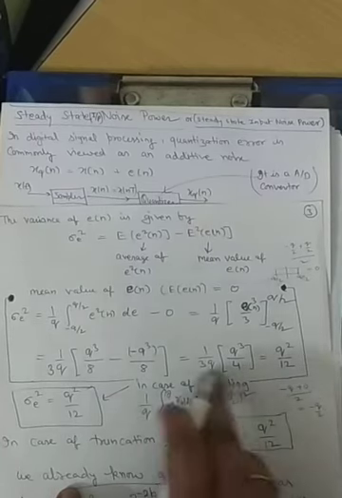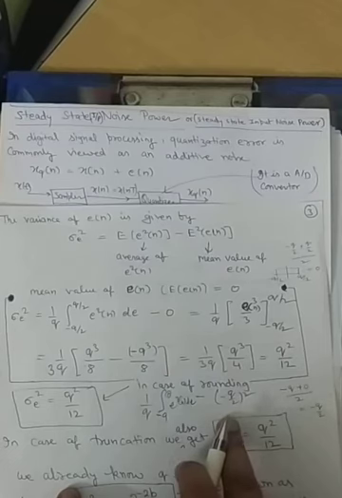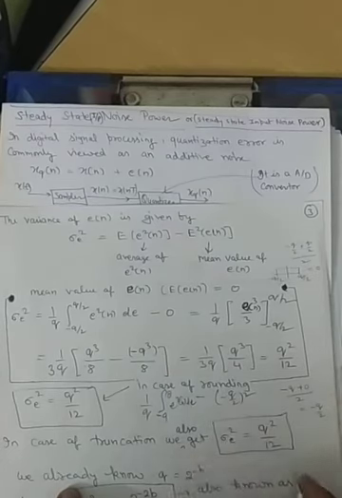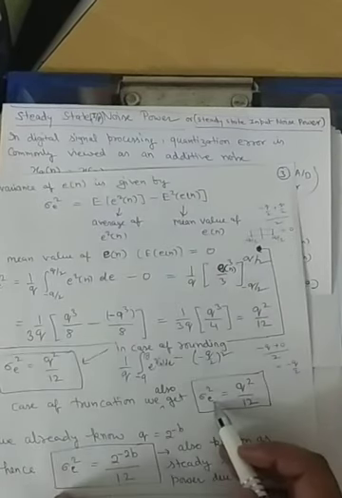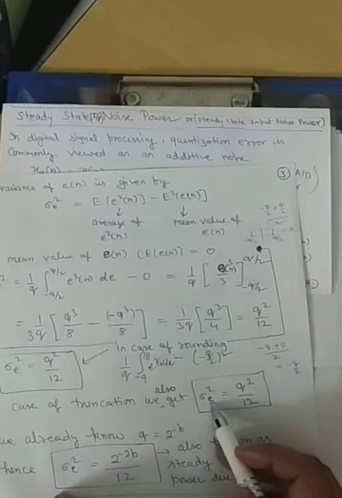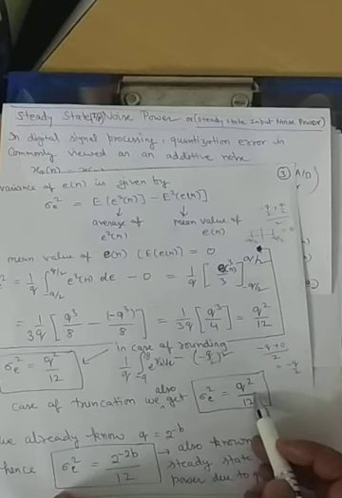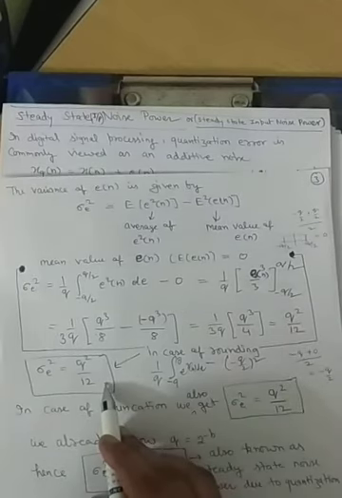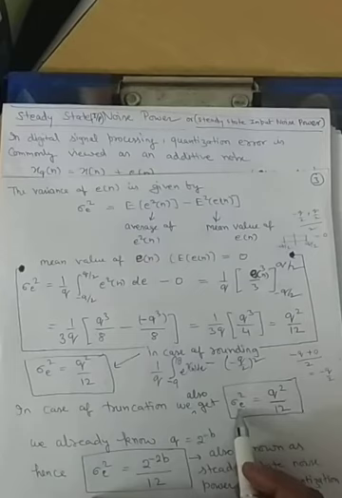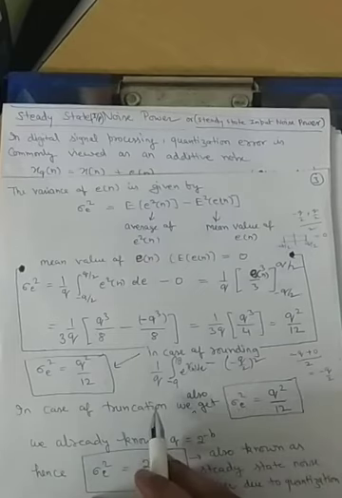When we calculate this mathematical expression, we again get the noise power, or variance, in the case of truncation as q square by 12. So whether we use rounding or truncation, in both cases the noise power will be q square by 12.